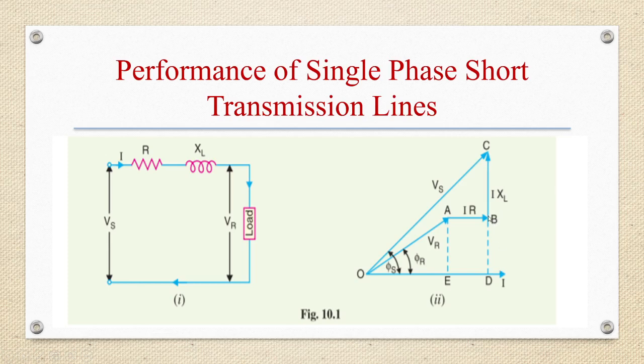OC represents the sending end voltage Vs, leading I by phi s. So this is the phasor diagram of the line for lagging load power factor.